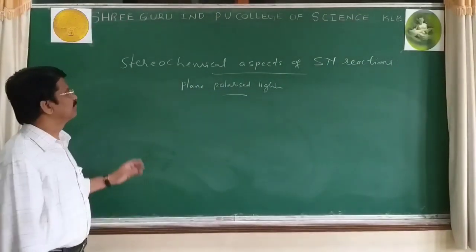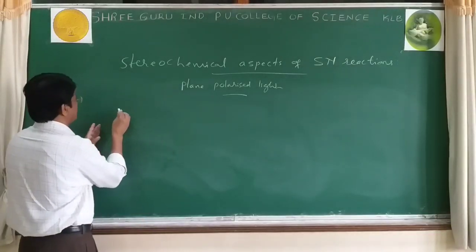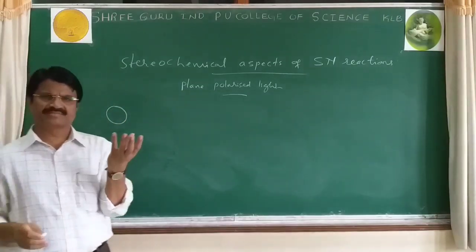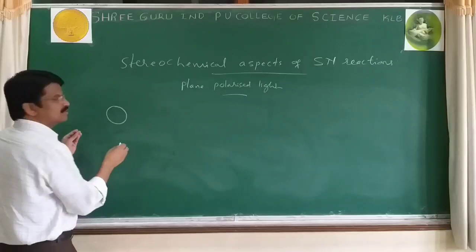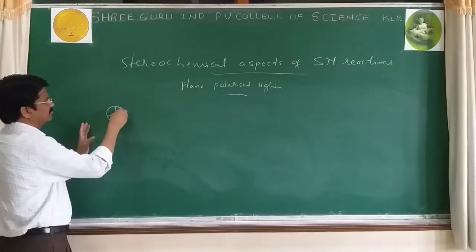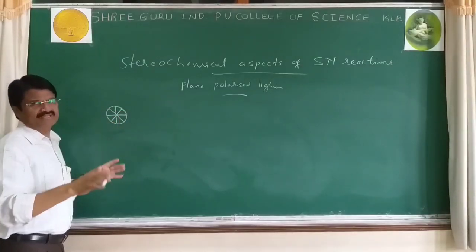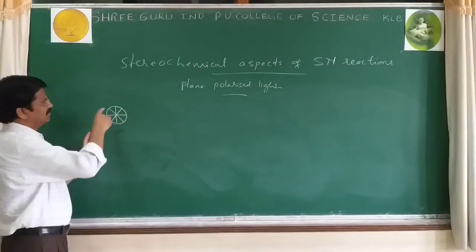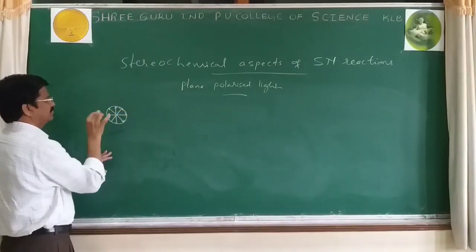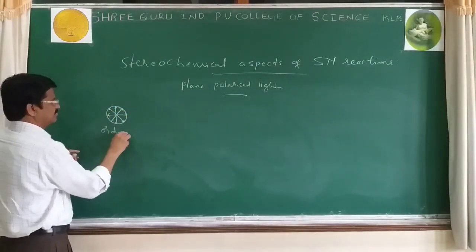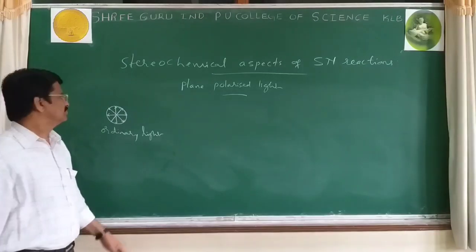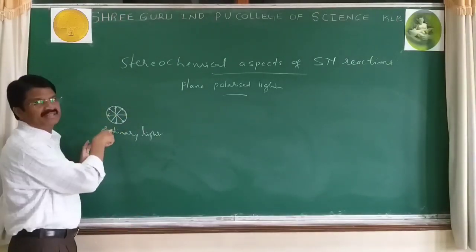Plane polarized light. Now consider ordinary light, like a lamp, which can emit light rays, and they can vibrate in all the planes, different planes, not only in one direction. These rays vibrate in all the planes. It is ordinary light, which has waves vibrating in all the planes.